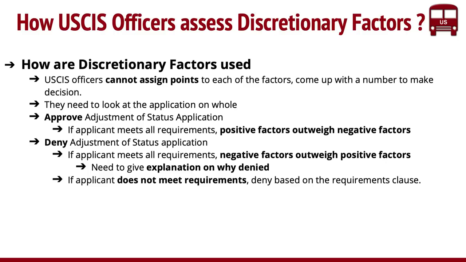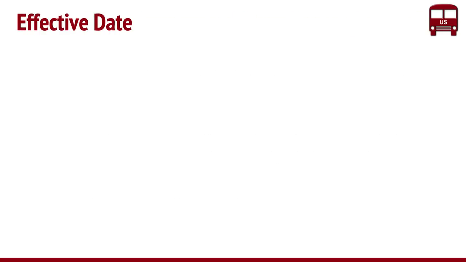Also, if they do not meet all the requirements, then they can also deny based on that, right? So essentially, it means that they don't have to explain on the discretion basis, but they need to explain why they did not meet the requirements. So in this second case where they do not meet the requirements, they don't have to go into the details of all the discretion as well. This is about it, folks.